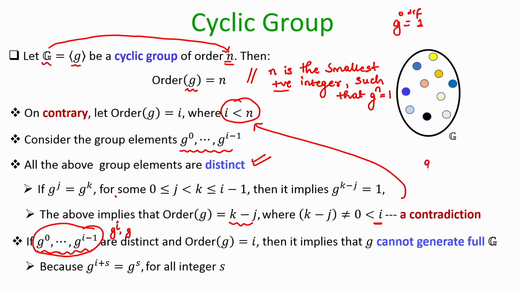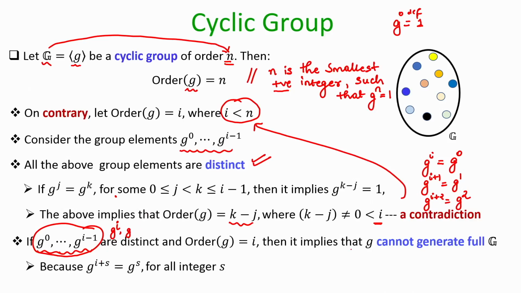Namely, g power I will give you the same element as g power 0. g power I plus 1 will give you the same element as g power 1. g power I plus 2 will give you the same element as g power 2, and so on. So once you have computed the first I powers of g, the next powers will give you elements which you had already generated.